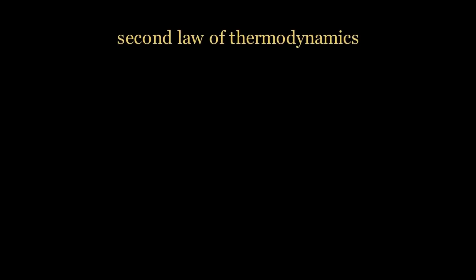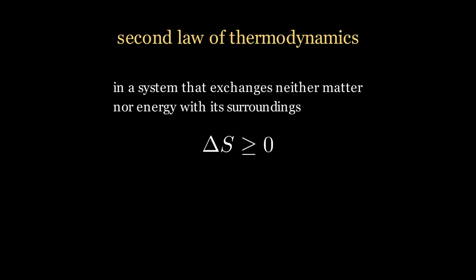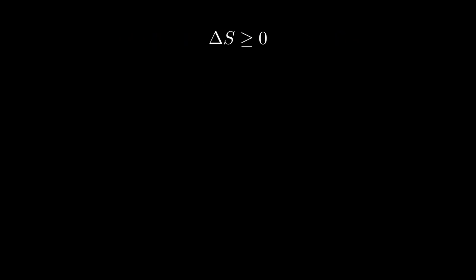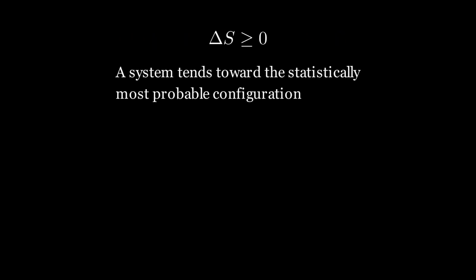This tendency toward macrostates with more available microstates is expressed by the second law of thermodynamics. For an isolated system, ΔS ≥ 0. An isolated system exchanges neither matter nor energy with its surroundings. Its entropy therefore tends to increase over time, or at most remain constant. In other words, the system tends to evolve toward macrostates that are compatible with a greater number of microscopic configurations.